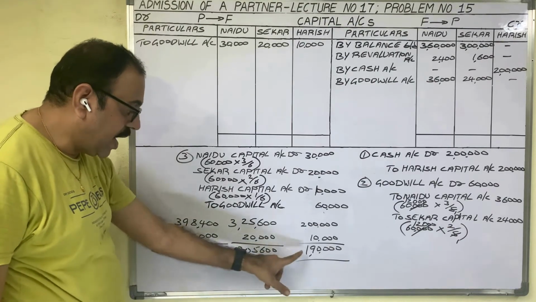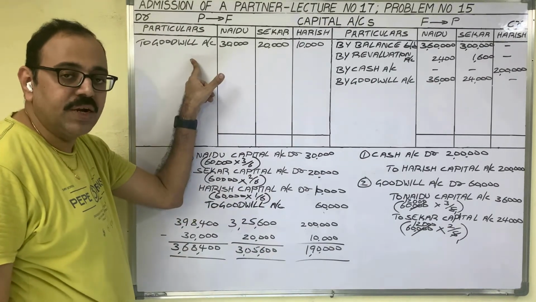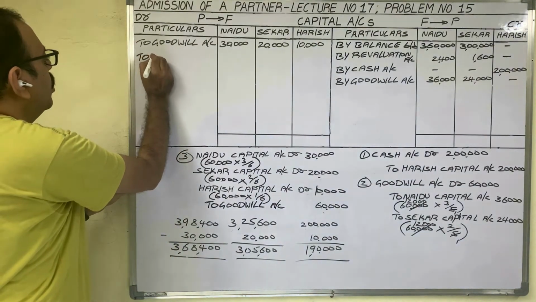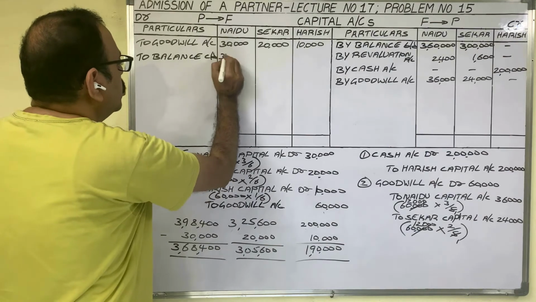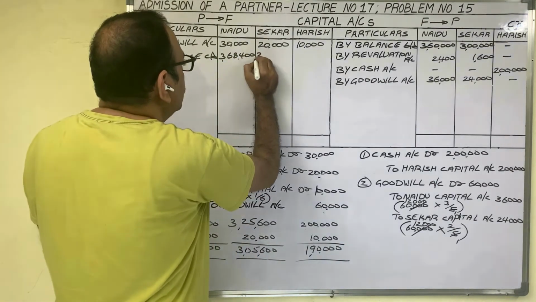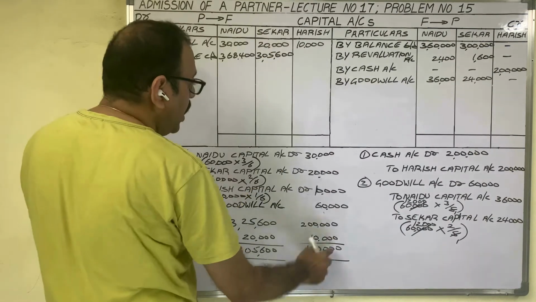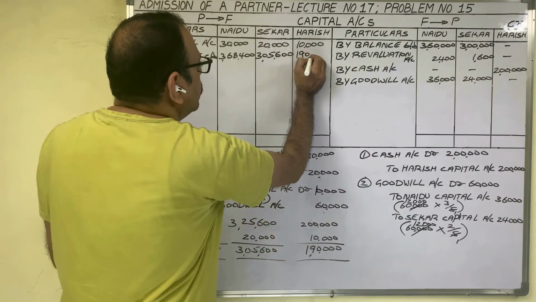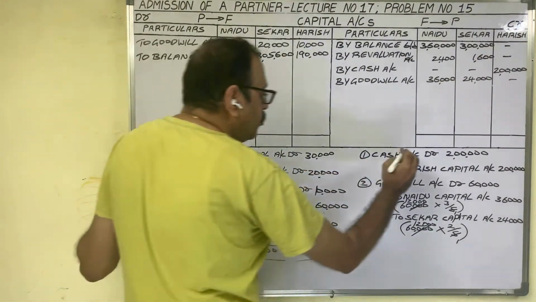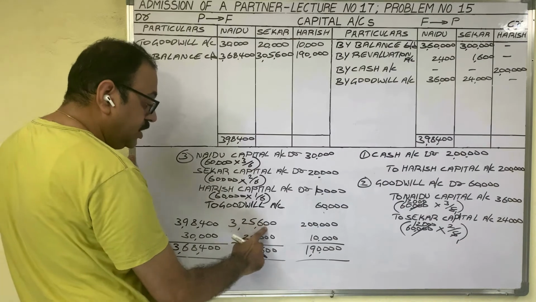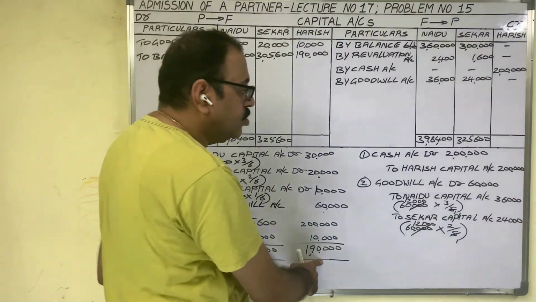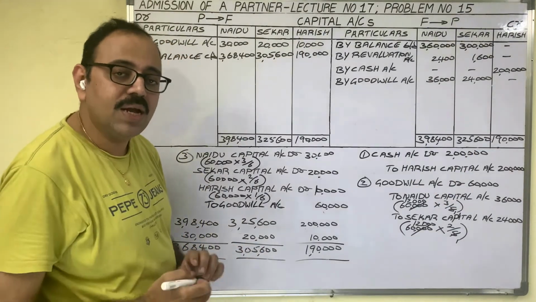These three balance carried down amounts we should write on the debit side because the debit total is less. By balance carried down, 3,68,400 rupees, 3,05,600 rupees, 1,90,000 rupees. Then put the totals on both sides: 3,98,400, 3,25,600, then finally 1,90,000 rupees. So capital accounts are completed.